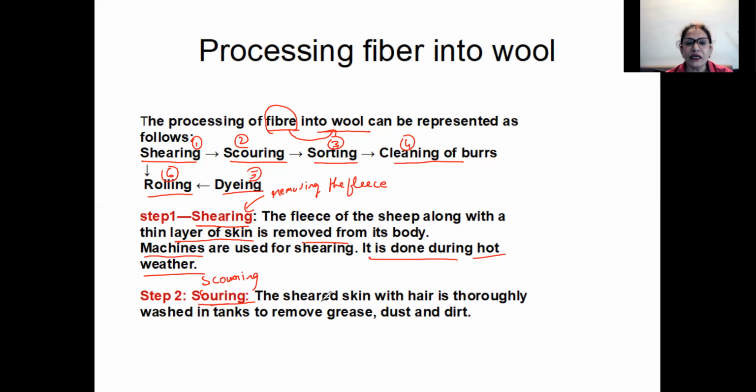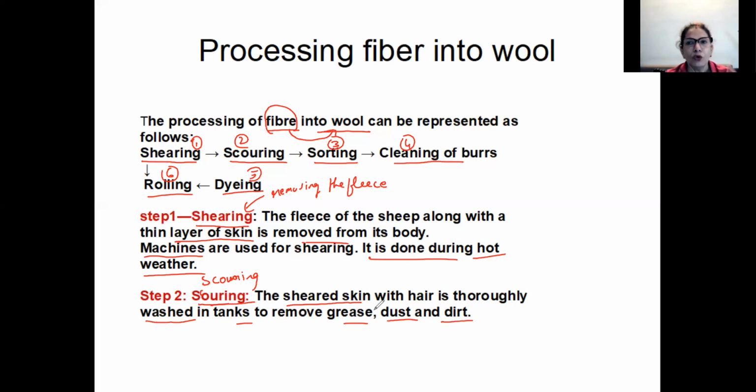So the sheared skin, the sheared hair, the sheared fleece. The skin with the hair, because we've learned that a little skin also comes out. So that skin along with that lot of hair, the fleece, is thoroughly washed in tanks to remove the grease, dust and dirt. There'll be a lot of grease, dust and dirt because they are not sitting indoors all the time.